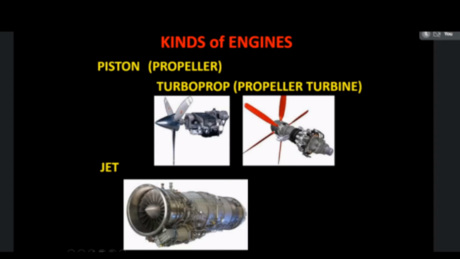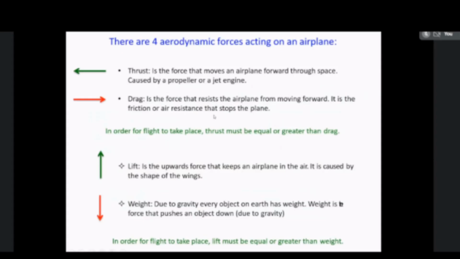So as I told, thrust is a forward force that moves an aircraft forward through space. Drag is the force that resists the airplane from moving forward. It is the friction or air resistance that stops the plane. Third one is lift. It is the upward force that keeps an airplane in the air, and also it is caused by the shape of the wing. Fourth one is weight. Due to the gravity force, every object on the earth has weight. So weight is the force that pushes an object downwards. So these are all the four types of forces acting on the aircraft.